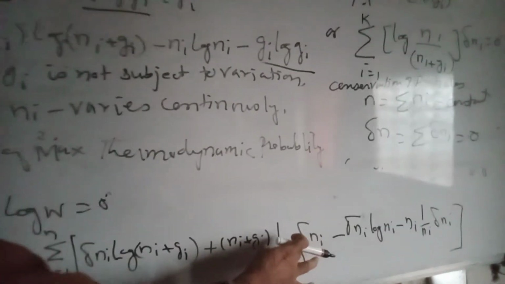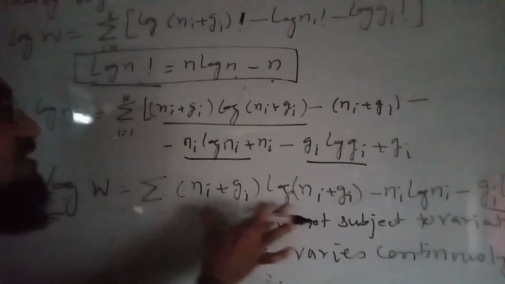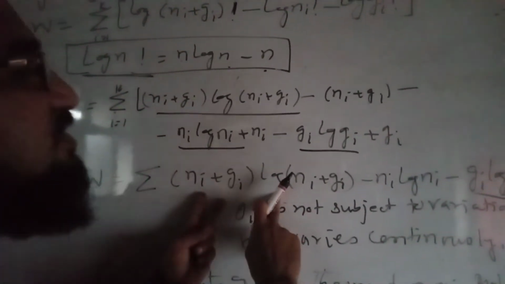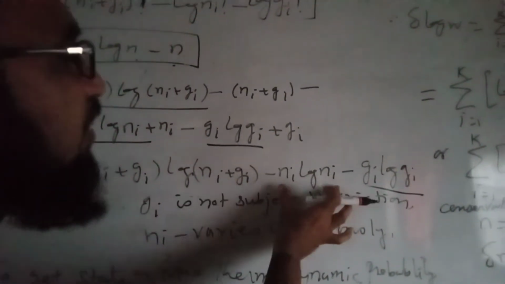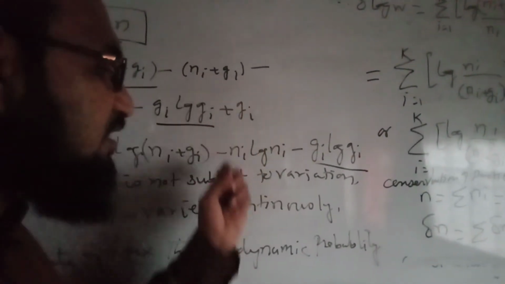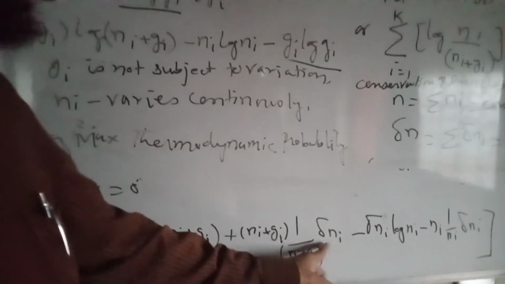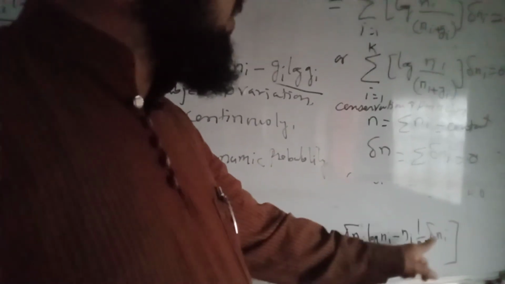I have to multiply it by delta Ni, and we can write delta Ni log Ni minus Ni times 1 by Ni delta Ni.